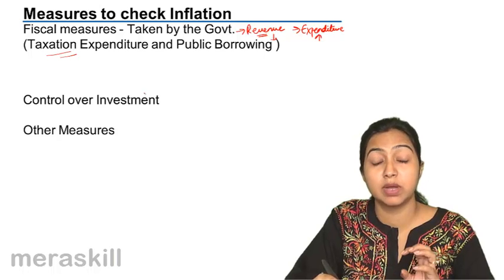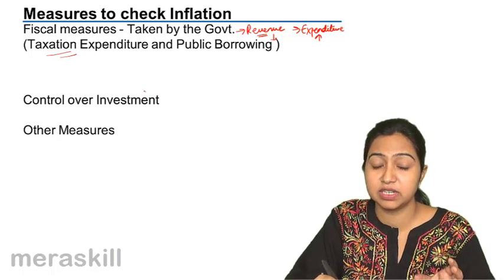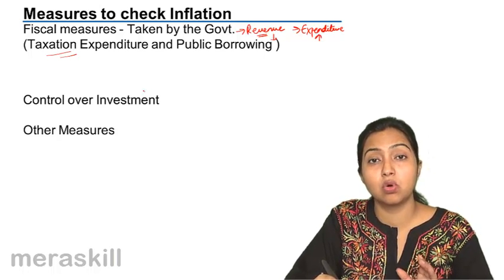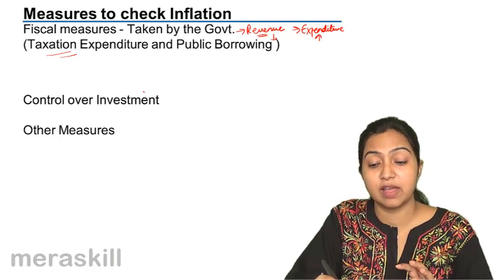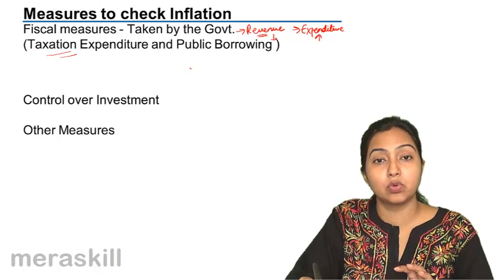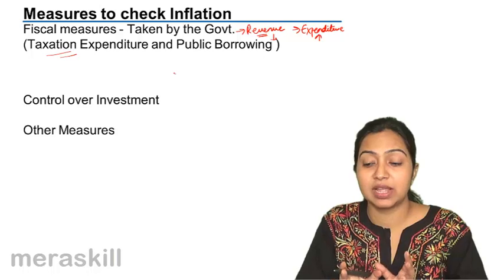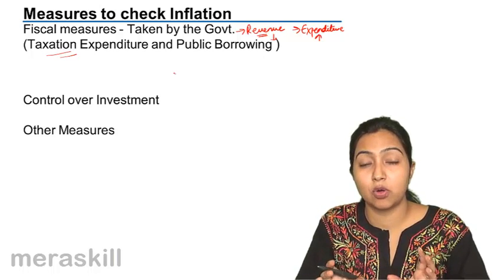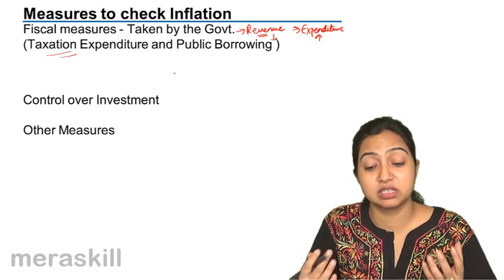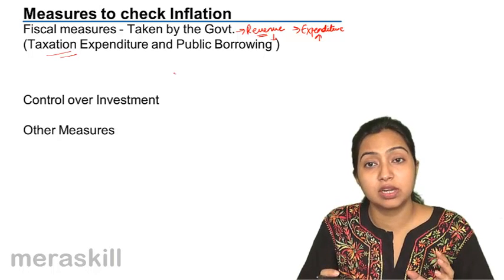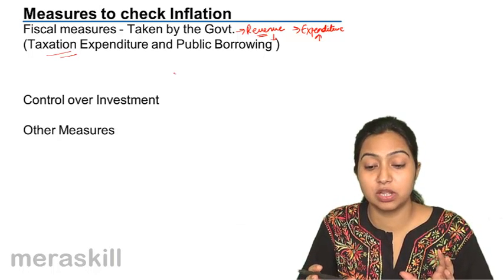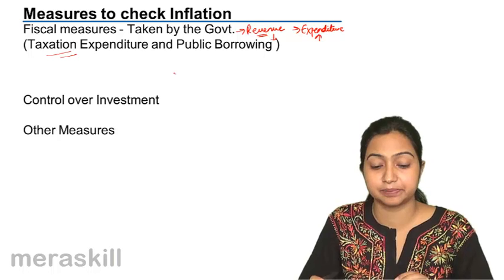They should not do much expenditure on non-productive activities, and they should concentrate more on increasing the supply of goods and indulging in productive activities. And public borrowing should also be dissuaded, because when you try to bridge the gap between revenue and expenditure by borrowing, you in turn create more and more pressure on the economy by increasing the prices.